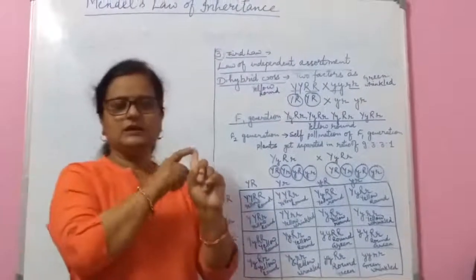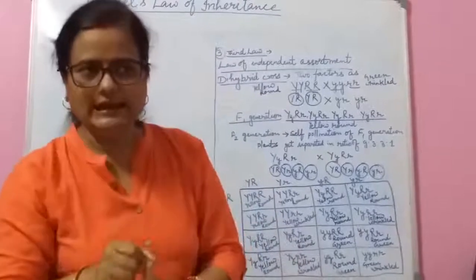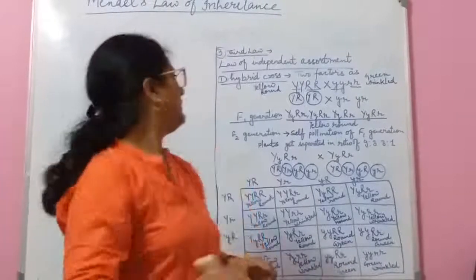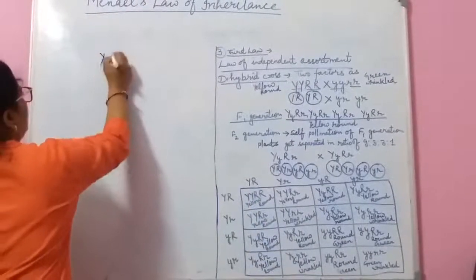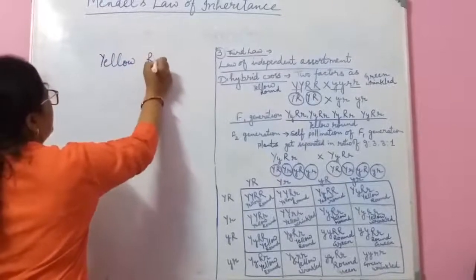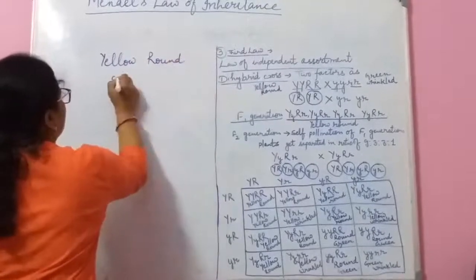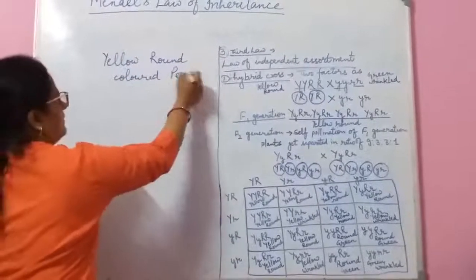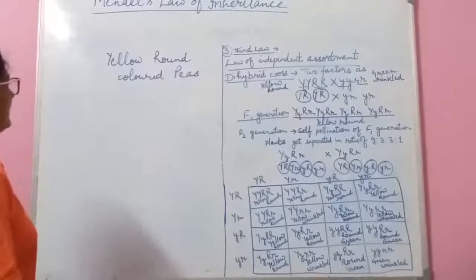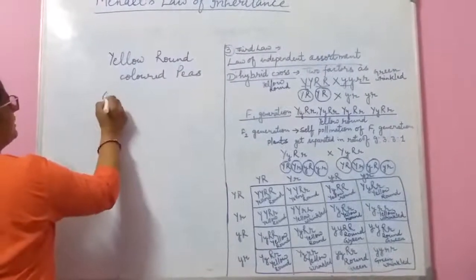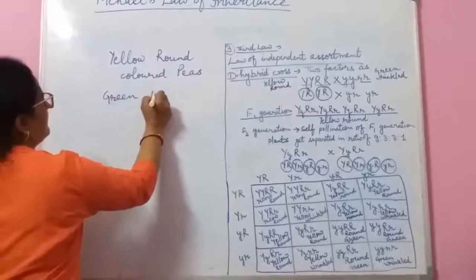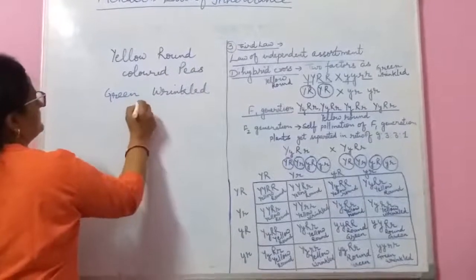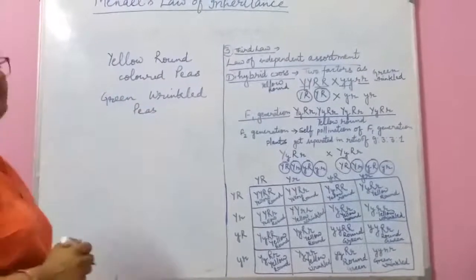Means he had taken pea seeds. So he had taken one seed of yellow color and round. He had taken yellow and round colored peas. And the next character he had taken was green, wrinkled peas.